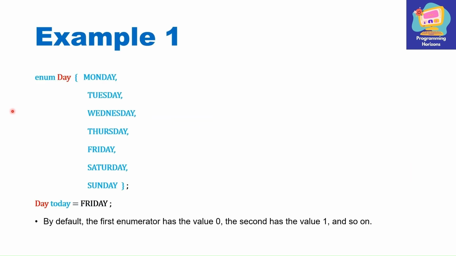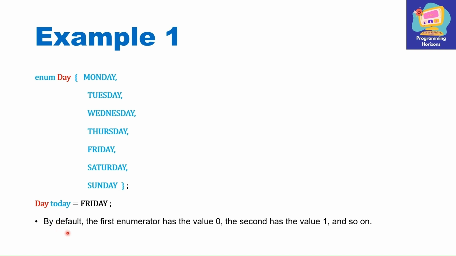Here we have our first example of enumeration data type. As you can see, first we have written keyword enum, then we have the name of the enumeration data type, which is day in this case. Then inside a pair of curly brackets, we have all the values which we want to define for this enum. Once we have defined our enum, we can declare a variable of this enum type. So here the name of the variable is today and its data type is day, which is an enumeration data type. And we can also initialize this variable with one of the values which we have defined for this enum. So here we have value Friday, which we have assigned to the variable today.